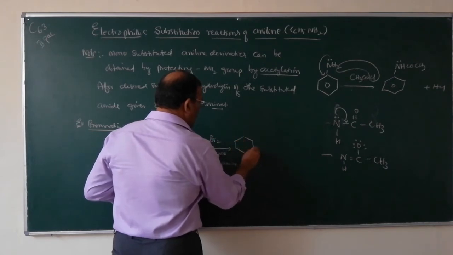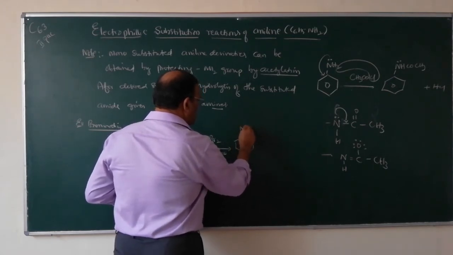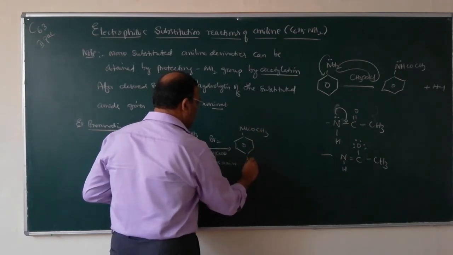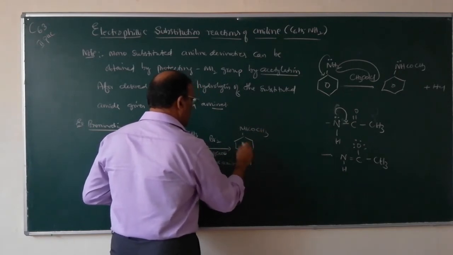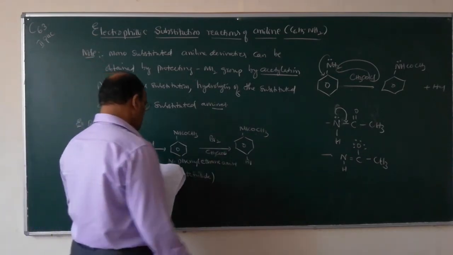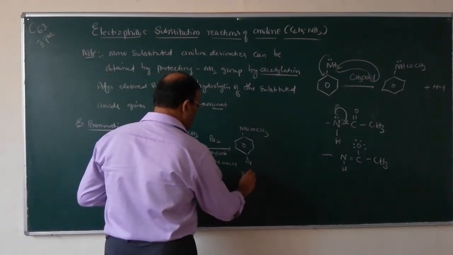You will get NHCOCH3 and Br. This is para-bromoacetanilide. It is the major product.